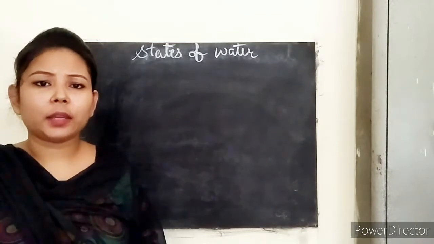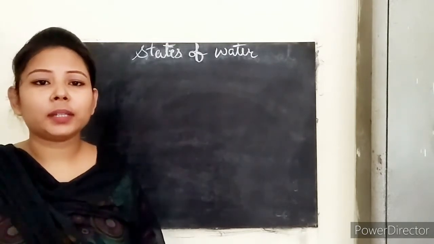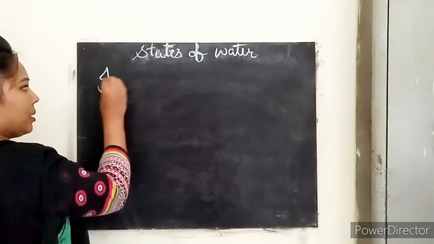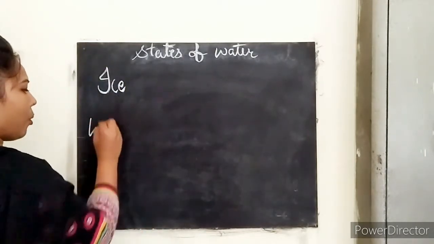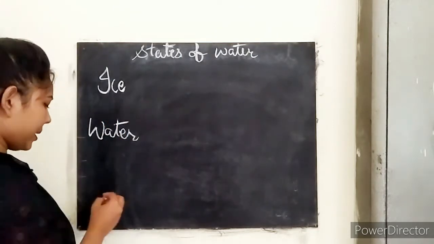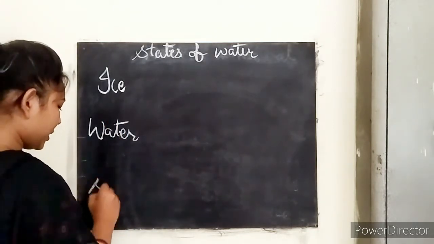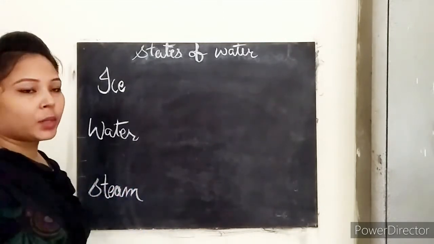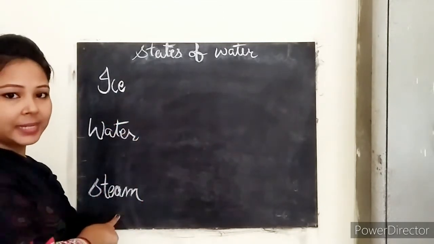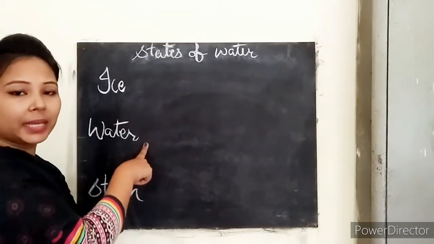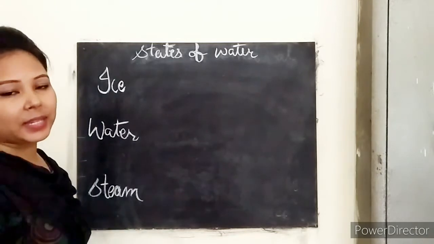So next we have states of water. What are the forms of water on the earth? Okay, three forms we have: ice, water, that means liquid, and next we have steam. Clear? So ice, water and steam. Ice is in solid form, water is in liquid, and steam is in gaseous state.